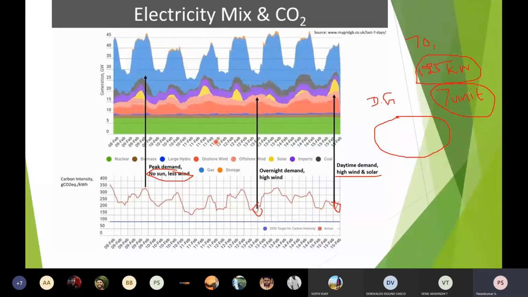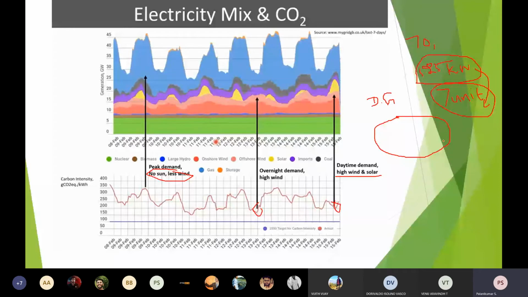If I install this exclusively for charging, because we all know a car needs 7 or 8 units of charging, suppose it is a car with a range of 120 kilometers, this much unit is all it will consume. The complete power can be taken from here. As a result, the payback period can be within 5 years. After 5 years, the panel life may be 15 years, so for maybe 10 years we can run our car free of cost.